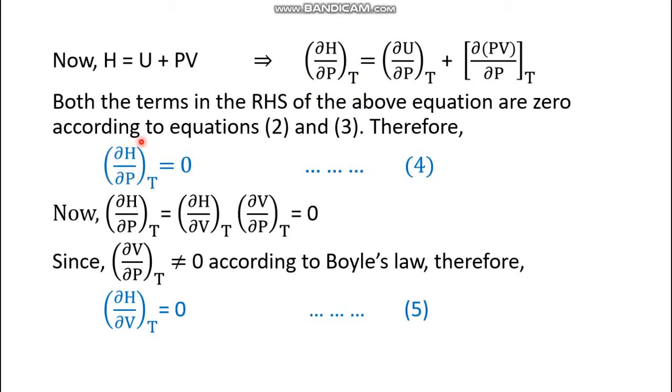Now let us expand this parameter del H del V at constant T into del H del P at constant T into del P del V at constant T. This del V and this del V would cancel each other, and this part can be returned back.